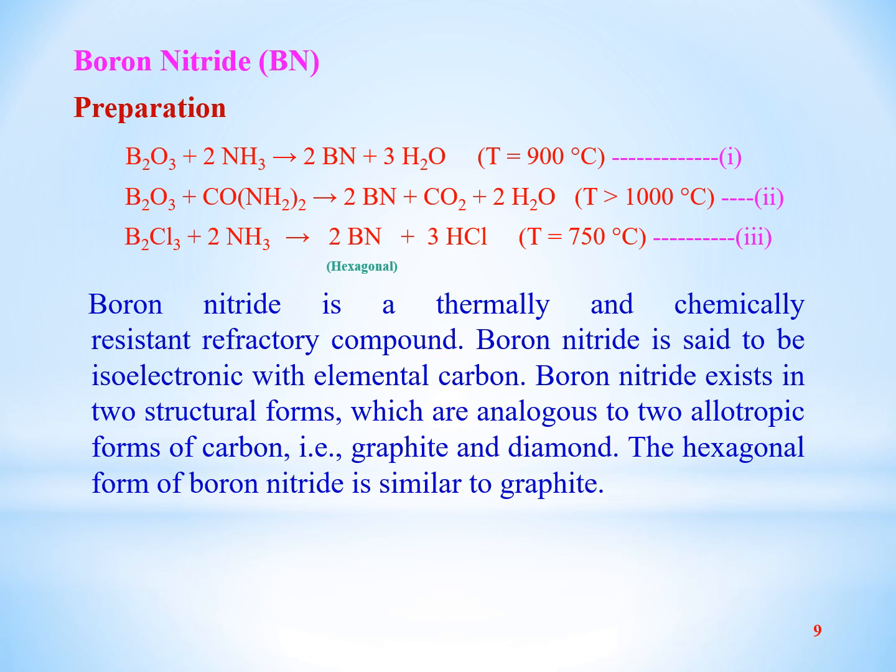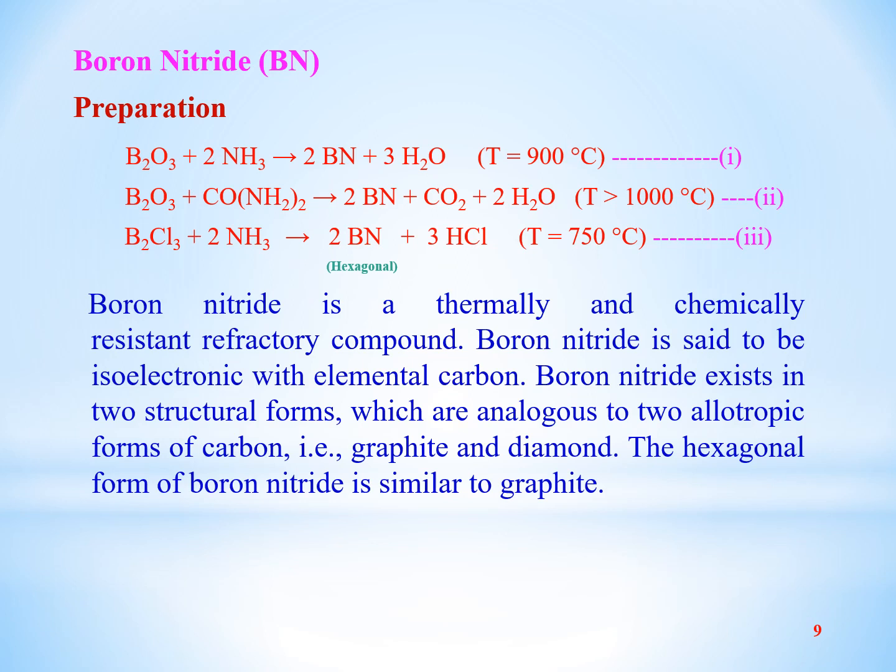As we see that the atomic number of boron is 5 and atomic number of nitrogen is 7. When they combine, the total electrons are equal to 12.